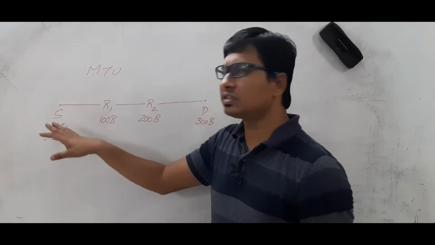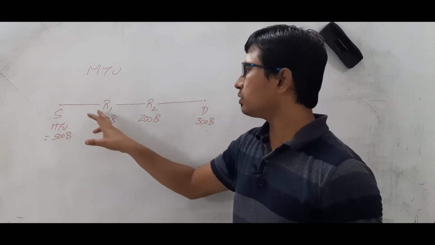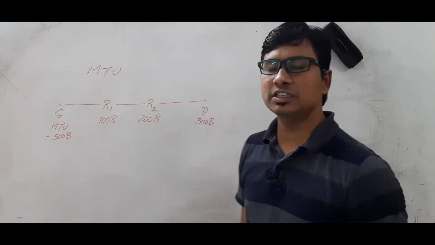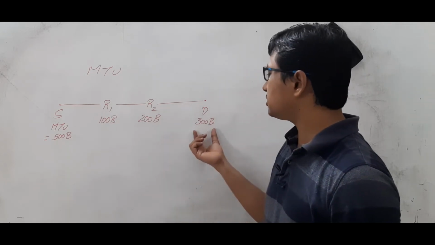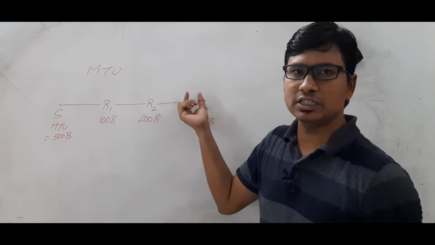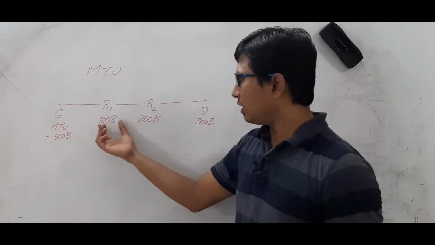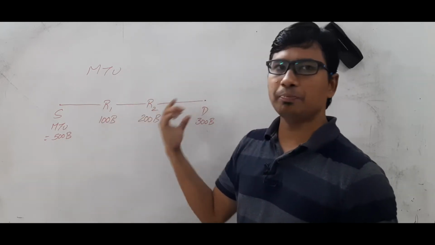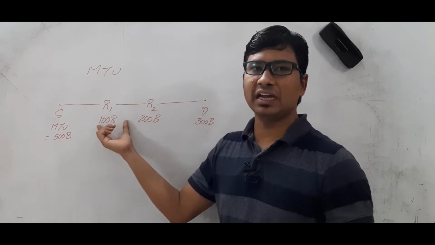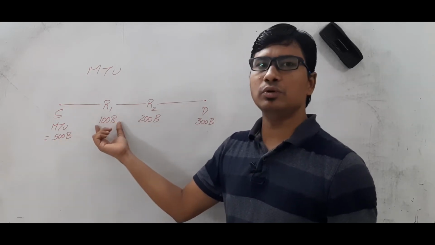Suppose the source does not know this entire path MTU. What is the router R1 maximum transmission unit, router R2 maximum transmission unit, and destination maximum transmission unit? Obviously, the destination maximum transmission unit does not matter because the destination only has to receive it. It does not need to forward the packet. The MTU comes into the picture when router R1 has to forward the packet to the next hop. How many bytes of one packet can it send? Suppose the source is sending a 500 byte packet, it cannot send more than 100 bytes.